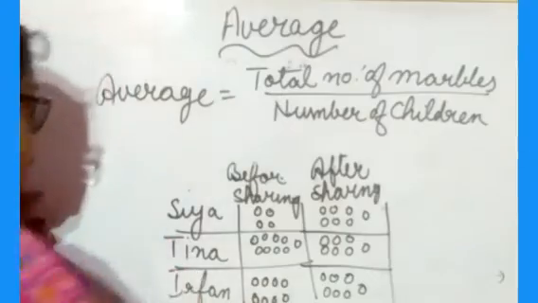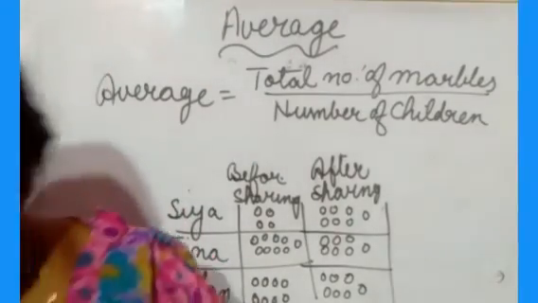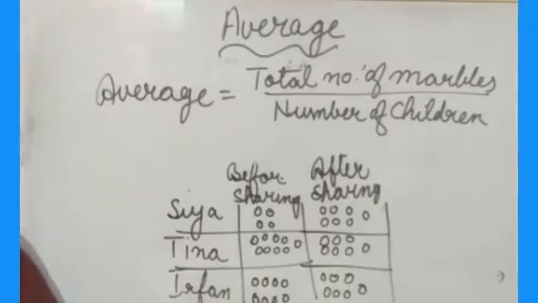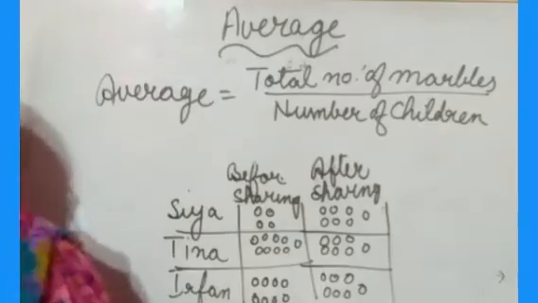Understood? So for taking out the average, what will you do? Average equals total number of marbles divided by number of children.